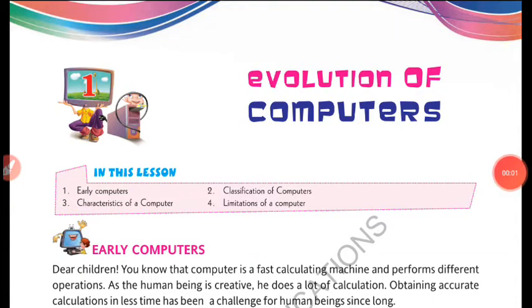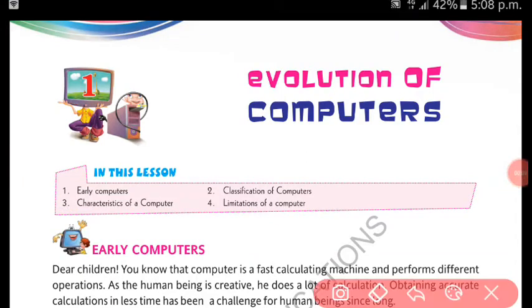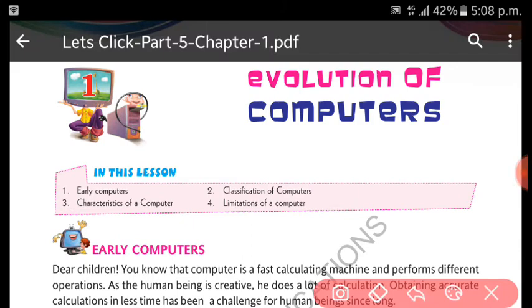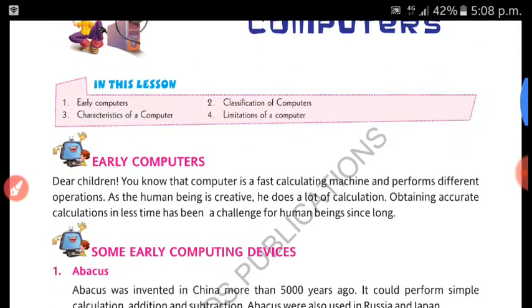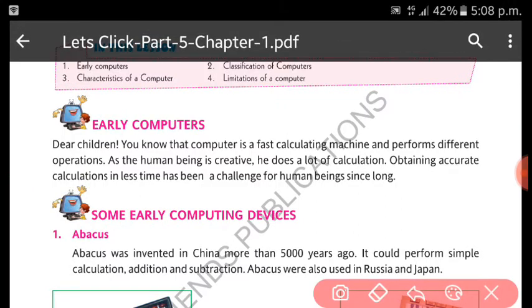My dear students, in this session we will study about the evolution of computers. So see what happened in early computers. You know very well it is a fast calculating machine. It performs various operations.